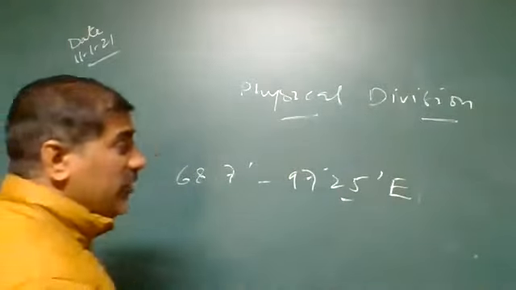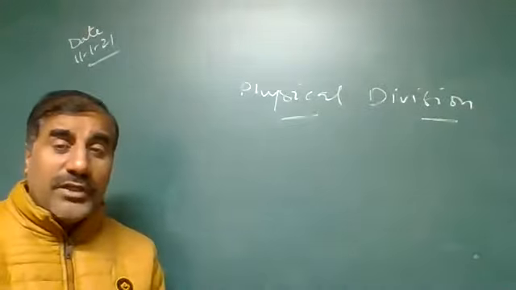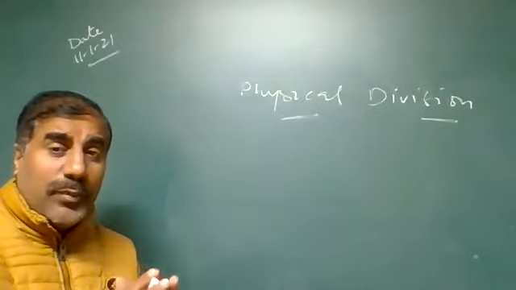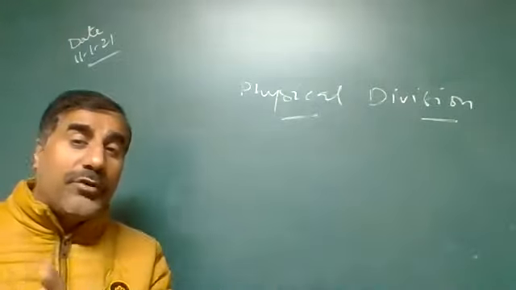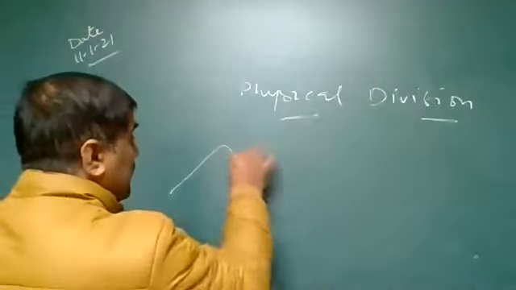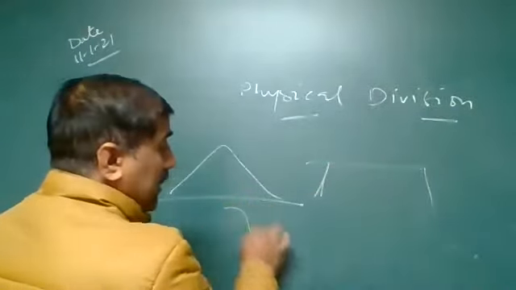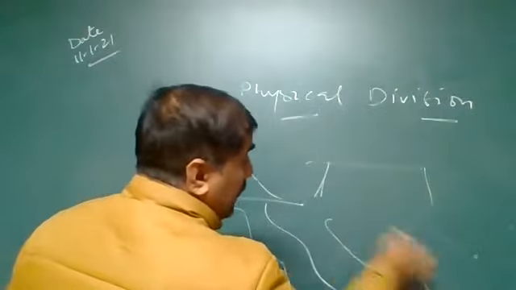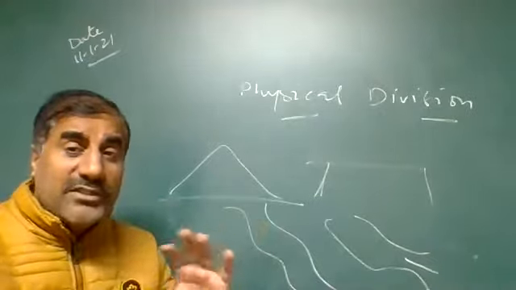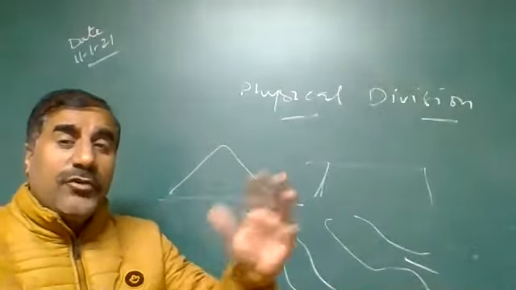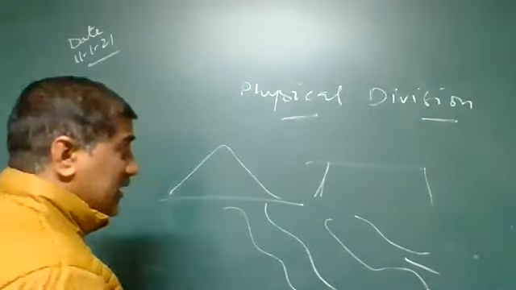In chapter 2, dear, we will discuss the physical divisions. What are the physical divisions? Physical divisions are those parts we can see with our naked eyes, with different types of divisions. Suppose we can see the mountain, the plateau, the river part, the delta part, the desert. So these are the different physical divisions. Physical means the relief. Relief means physical features. We can see the land and different land features. So these are known as the physical.